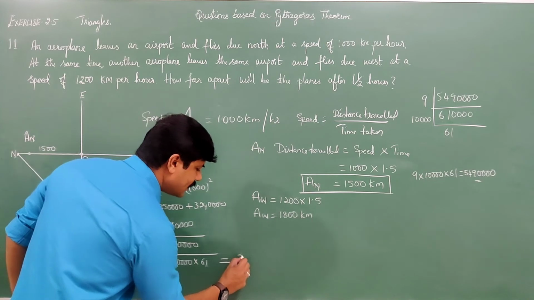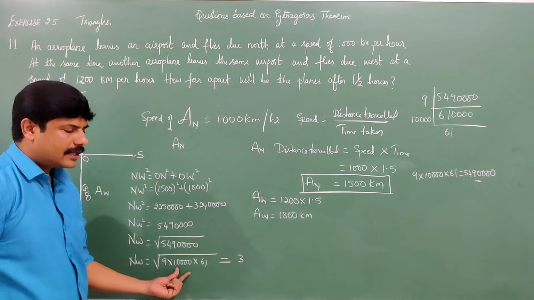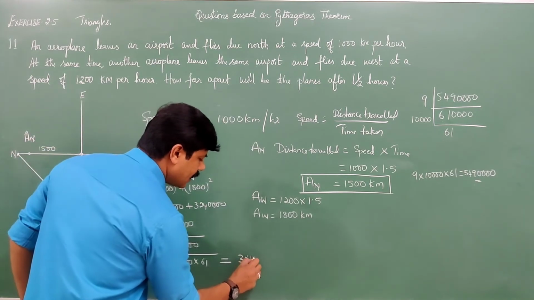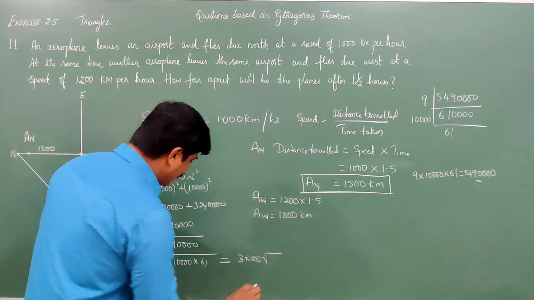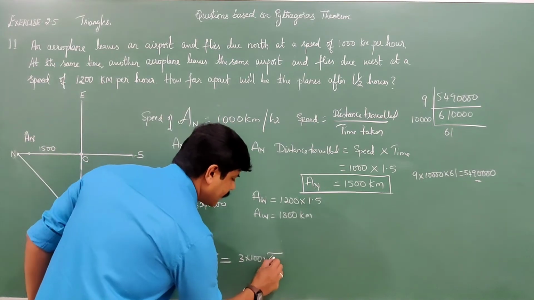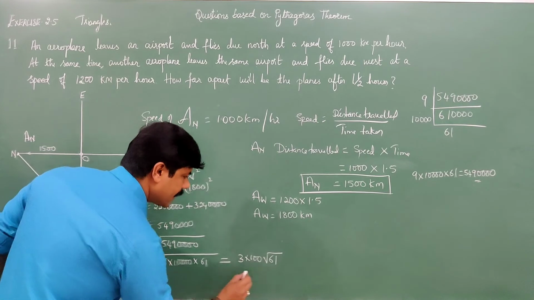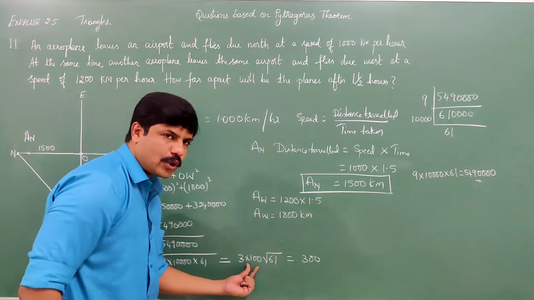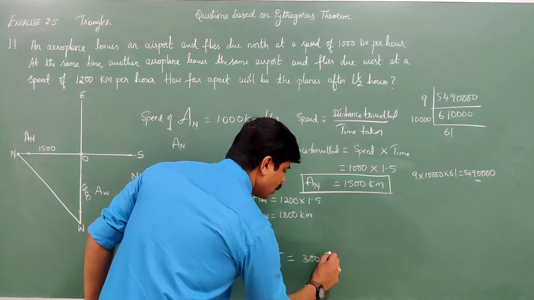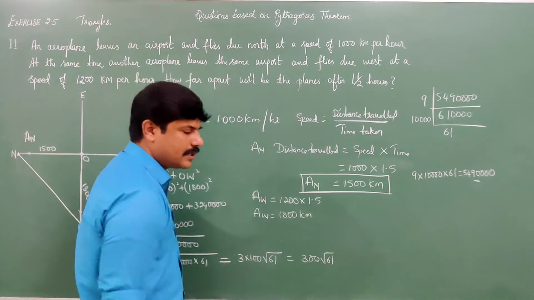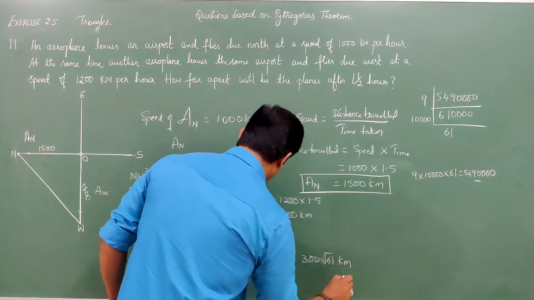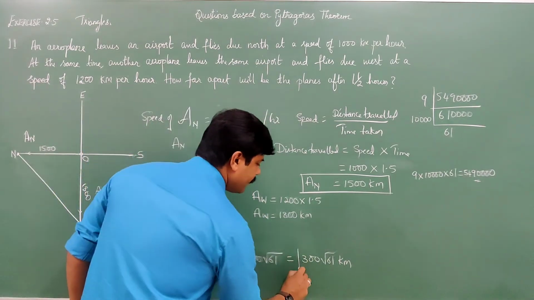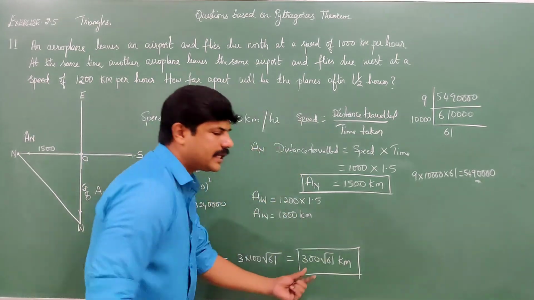What is the square root of 9? The square root of 9 is 3. The square root of 10,000 is 100. And what is the square root of 61? There is no square root; write down 61 as it is. And thus it becomes 3 into 100, which is 300 root 61. What we got is NW is 300 root 61 kilometers.